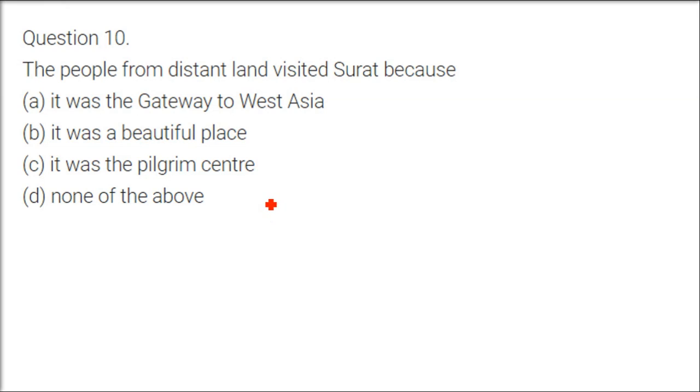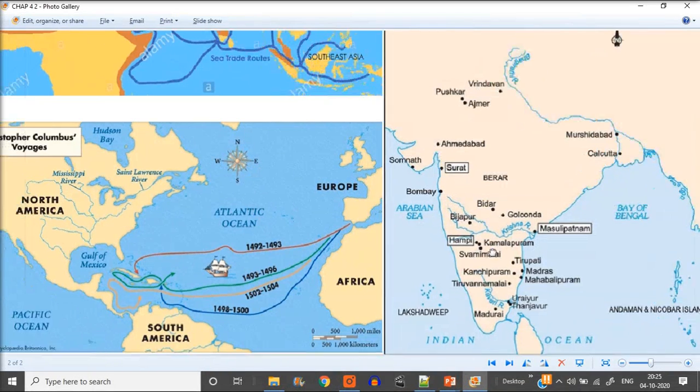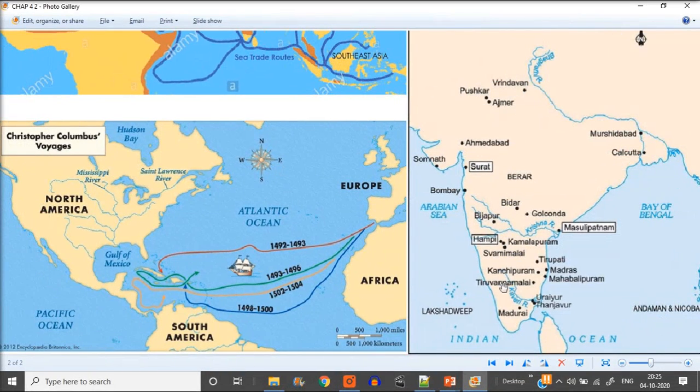The people from distant lands visited Surat because... So why were they coming? This Surat. See, north, south, east, west. With this western coast at that time, Surat, this is the Khambat ki khadi, the Gulf of Cambay.